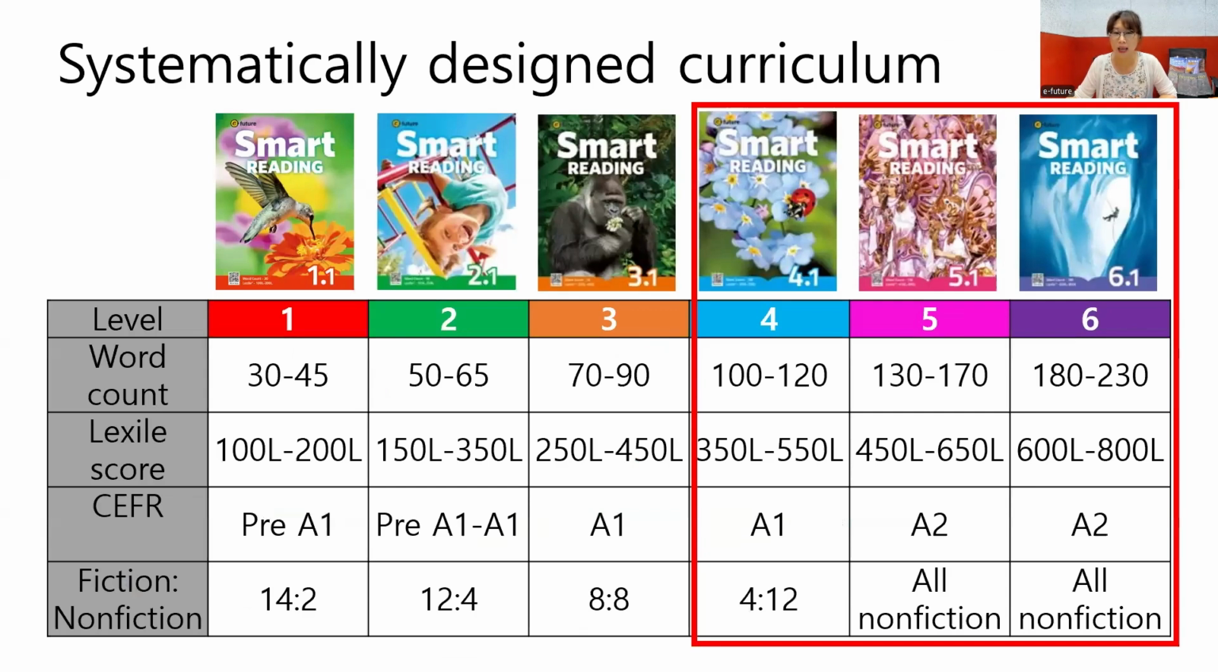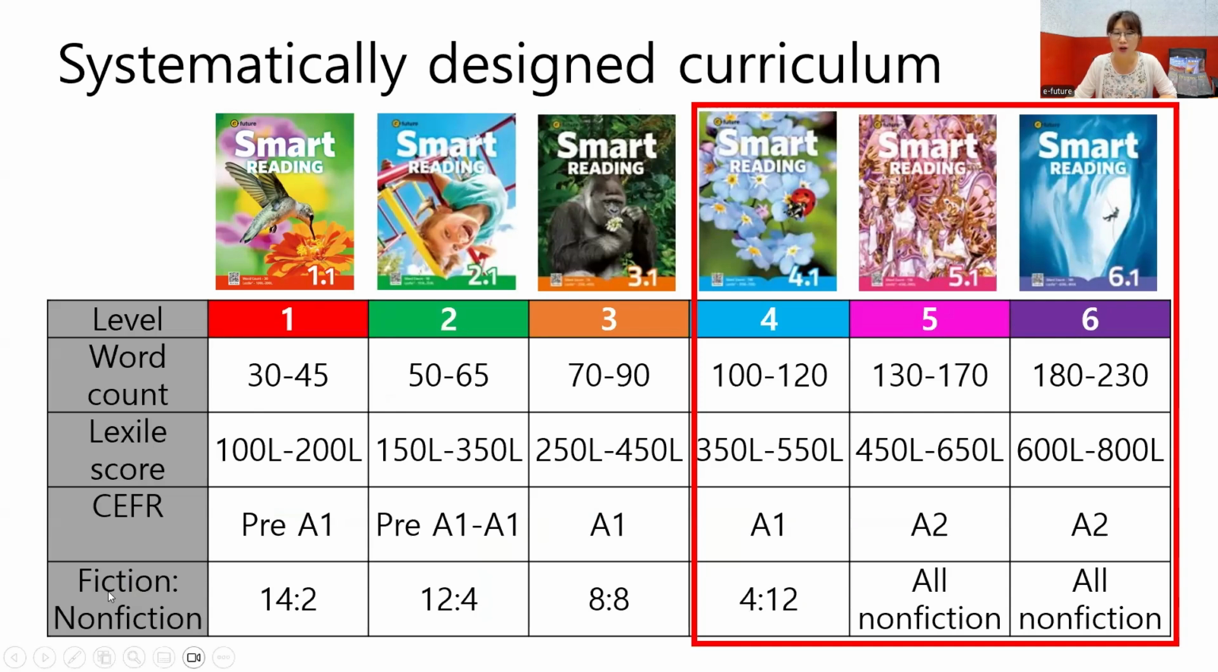So in level 1, we have 30 to 45 words. If you look at level 6, 180 to 230 words. As you can see, the story gets longer and longer. There are more words in the stories. And the Lexile score, you can see that it increases gradually. CEFR from pre-A1 level to A2.